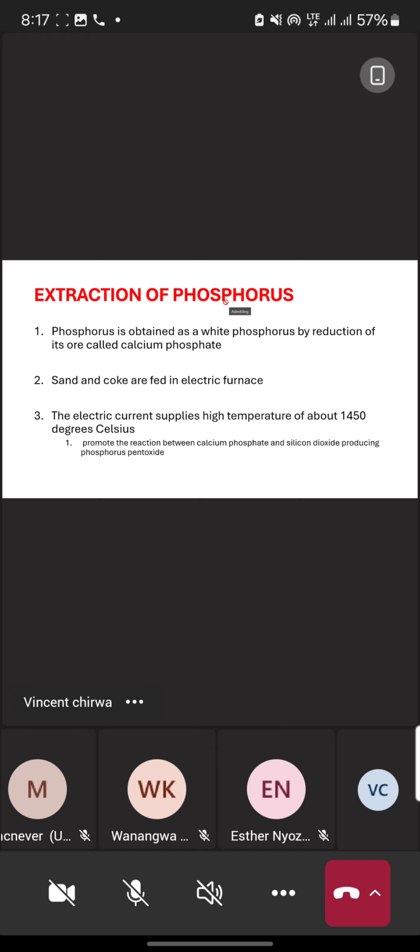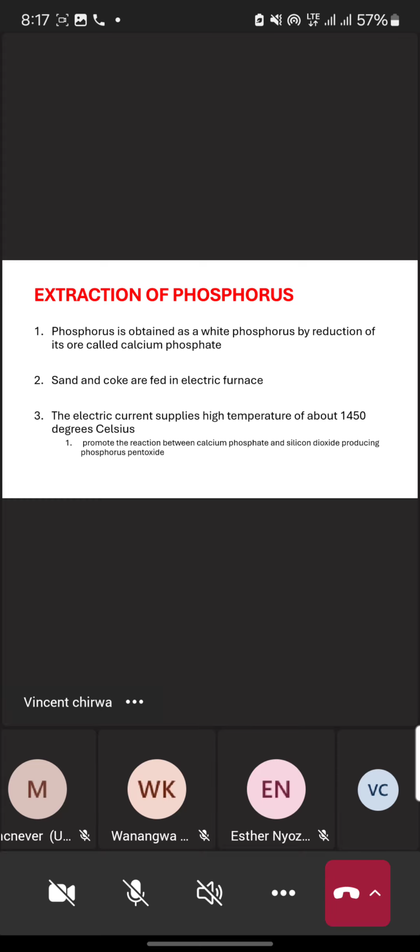so the first step says phosphorus is obtained as white phosphorus by reduction of its ore, called calcium phosphate. Remember, one of the sources of phosphorus is calcium phosphate, which is a metal ore.